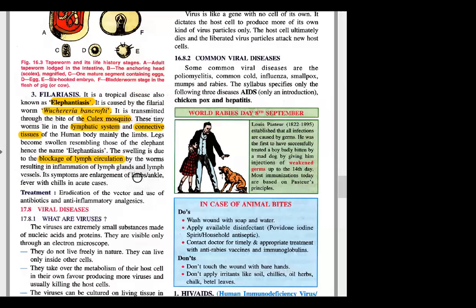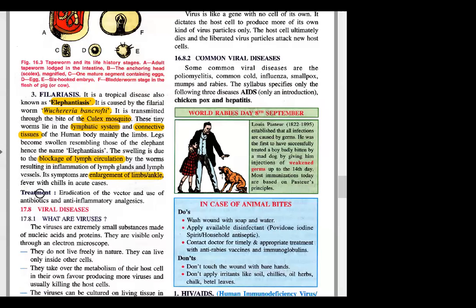The swelling is due to the blockage of lymph circulation by the worm, and that results in inflammation of lymph glands. So where there are lymph glands or lymph vessels, in specific areas, there you will find the inflammation. It will cause enlargement of limbs, ankle, fever with chills in acute cases.